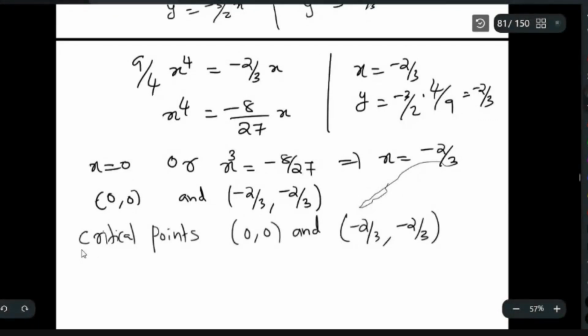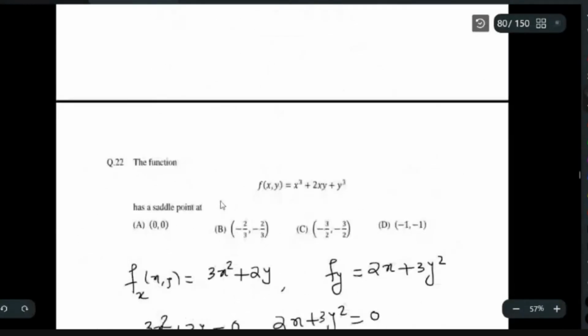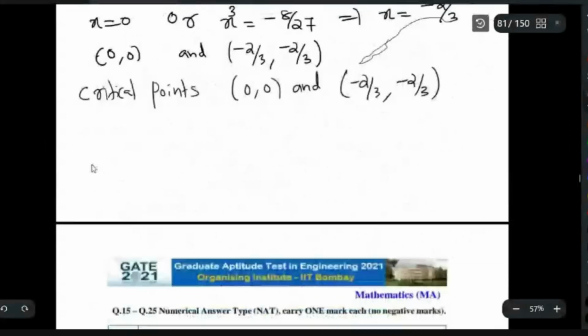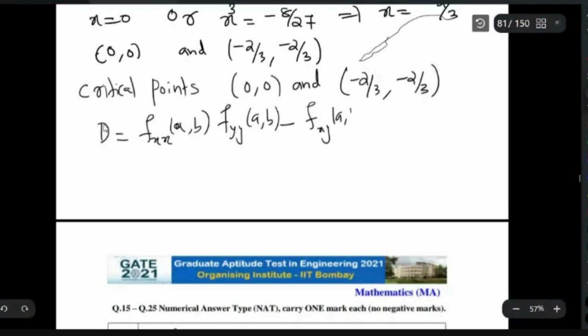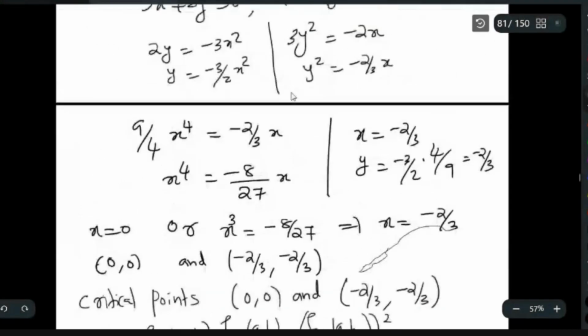Now you wanted to check which point is the saddle point. To look at the saddle point, you first go for the discriminant D. D is fxx at the point, in general fxx at (a,b) times fyy at (a,b) minus fxy at (a,b) whole square, right? So you look at the second derivatives. What is the second derivative?